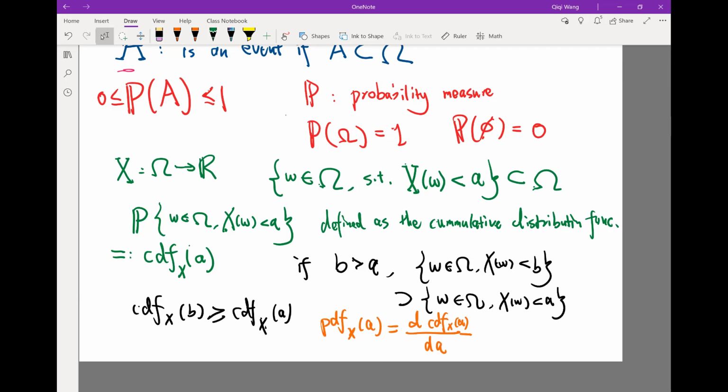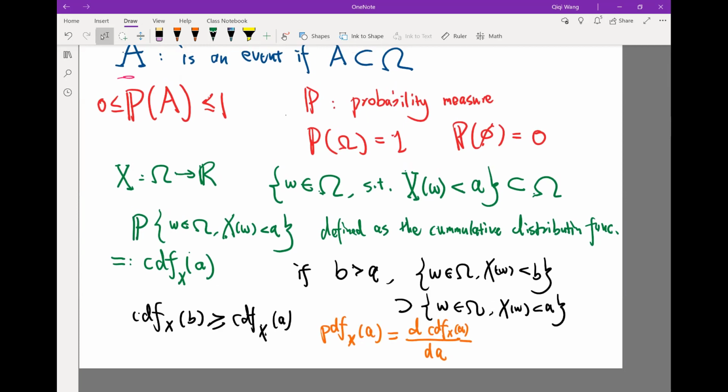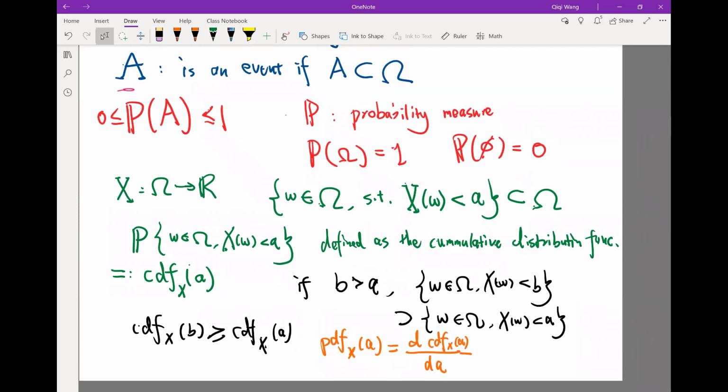So our tasking computational methods are usually given the probability distribution of some inputs as a random variable. We want to compute the probability distribution of outputs as a random variable.